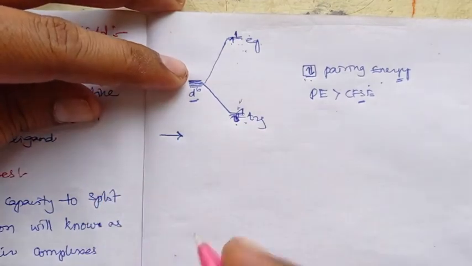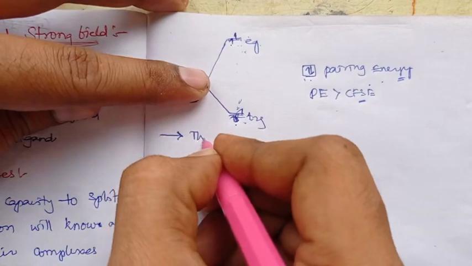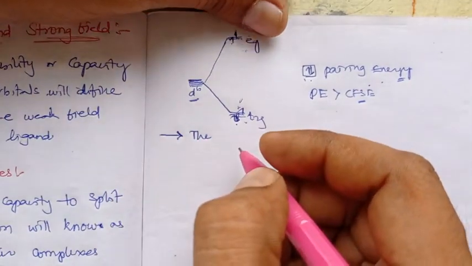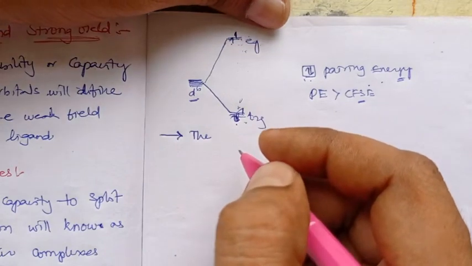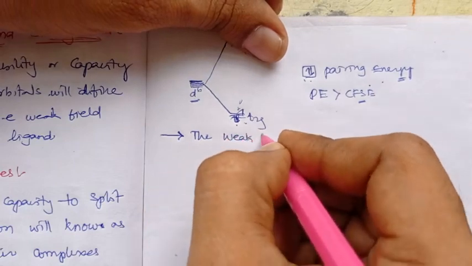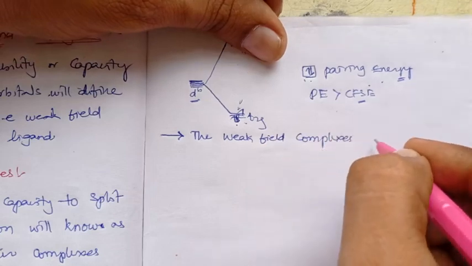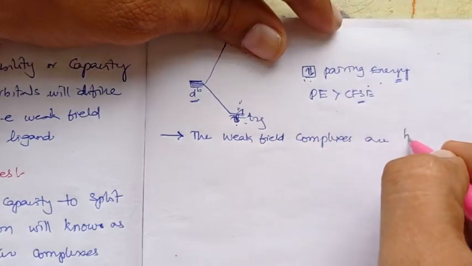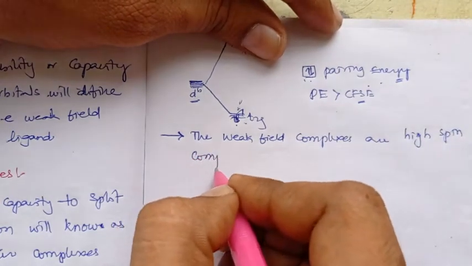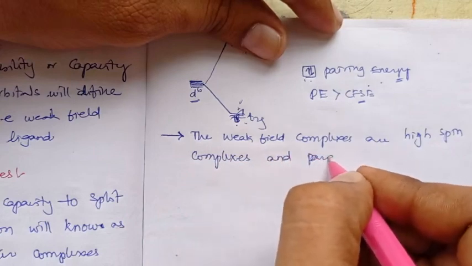The third statement we can give is that the weak field complexes have more spin, or we can say that the weak field complexes are high spin complexes, and these are paramagnetic complexes.